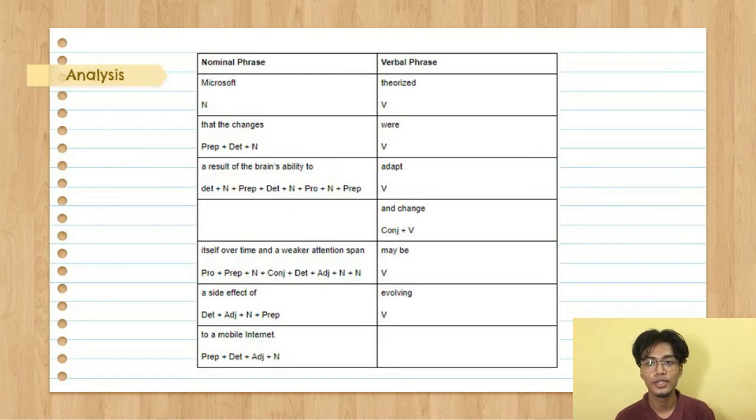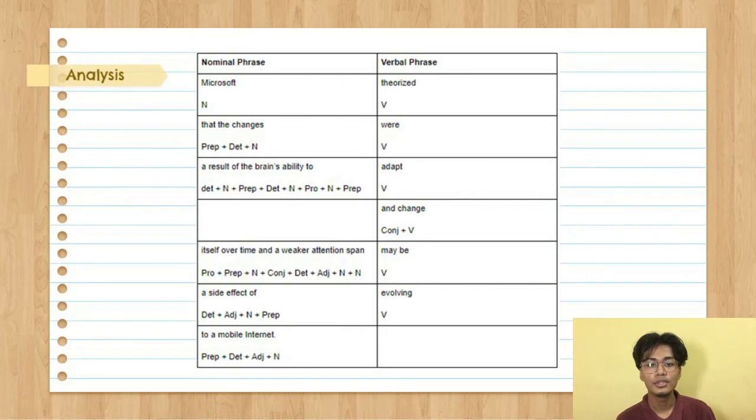It is a verbal phrase. Next, the phrase that the changes is a nominal phrase, which begins with preposition that, determiner the, and ends with the noun changes. The next word is were, which is a verb, a verbal phrase. And next, continued by a nominal phrase, a result of the brain's ability to.